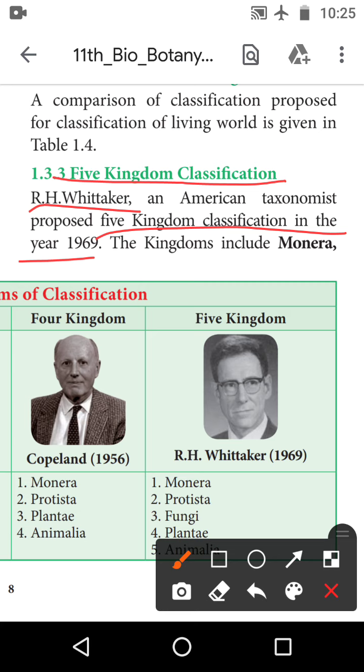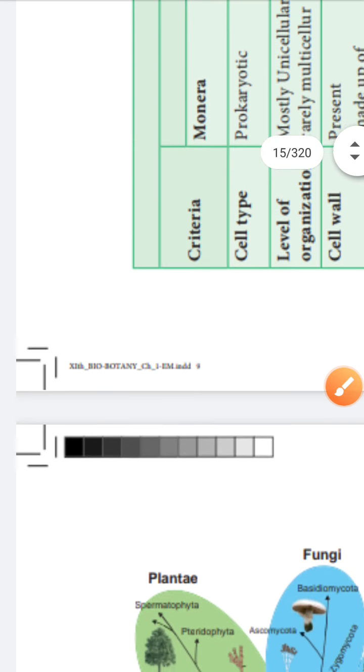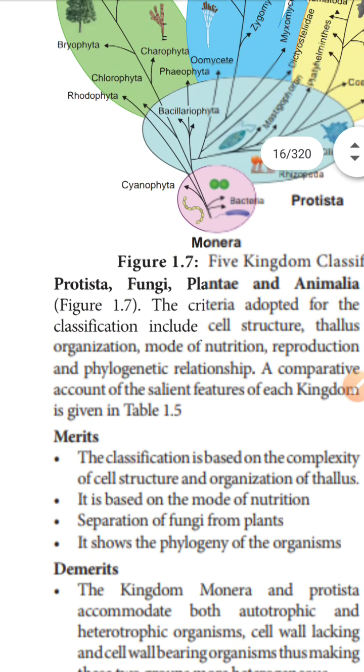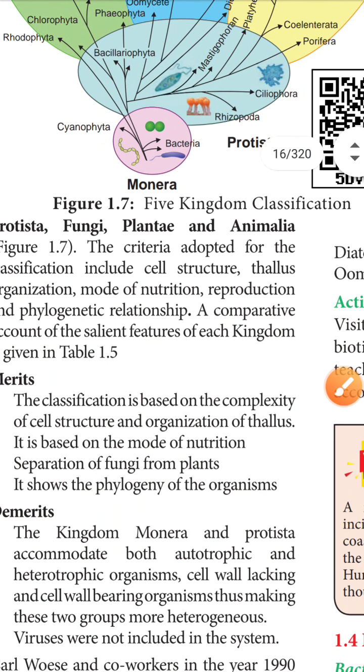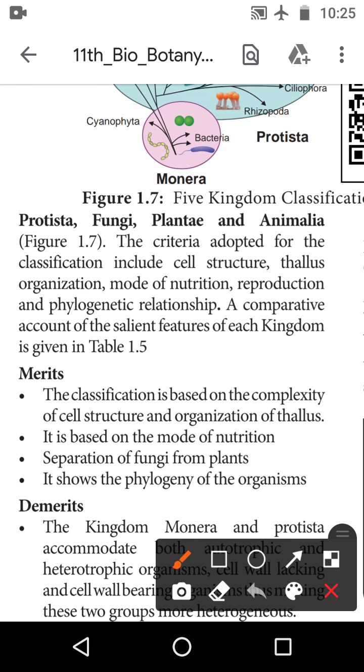The kingdoms it includes are Monera, Protista, Fungi, Plantae and Animalia.